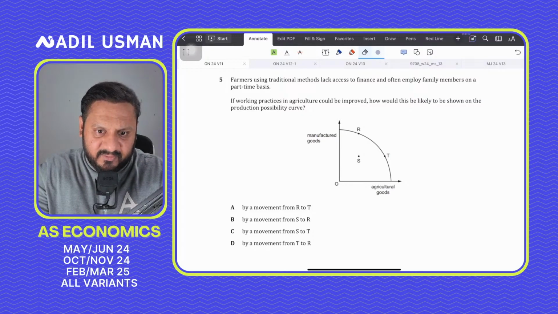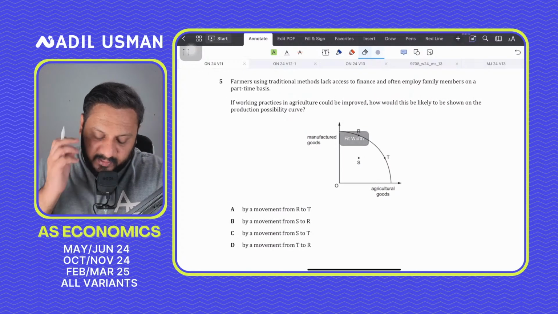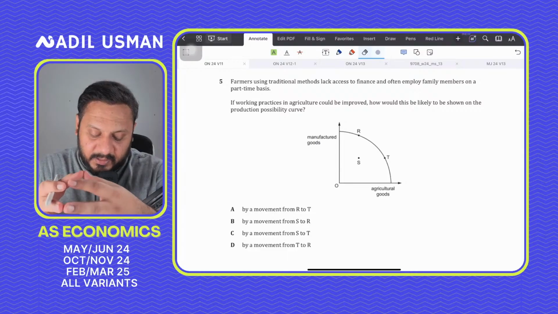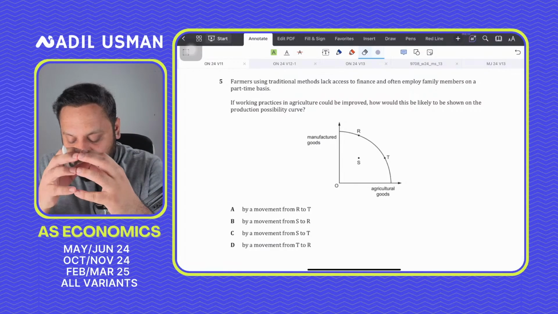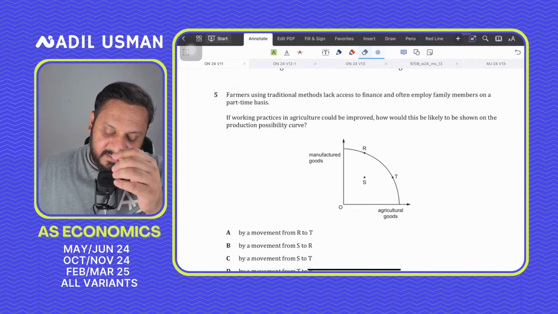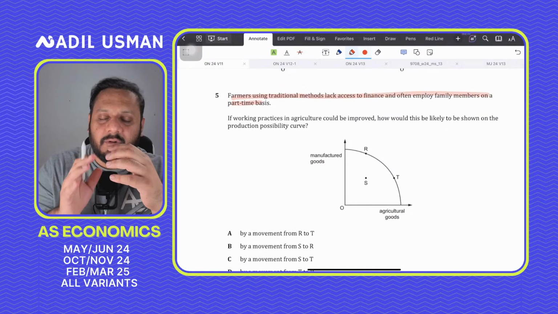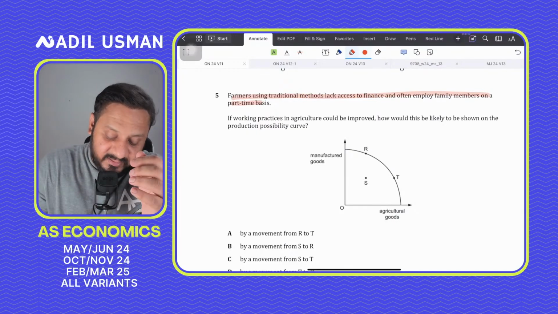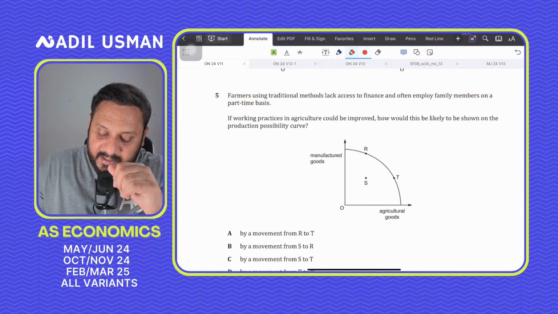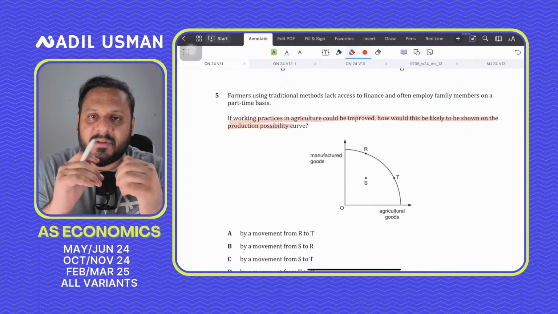Question number 5 says, farmers are using traditional methods, they lack access to finance and often employ family members on a part-time basis. Okay. Now let me explain one thing: in the actual question, sometimes you'll see this line is usually irrelevant. I mean, right now it is irrelevant. This is the actual question. So I read this line first, but then I read my question twice. There will always be a sentence given to you. These would be the irrelevant lines.